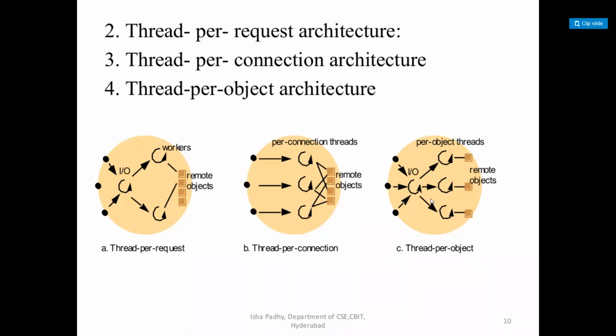Suppose a client process requests an object that is in the server. Each request for an object establishes an association between the dispatch thread and the object. Here all the requests are queued. Let's take an example. We have some objects in a server process, and whenever the client process requests, that is known as a remote object, right?